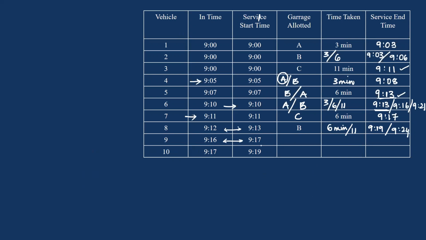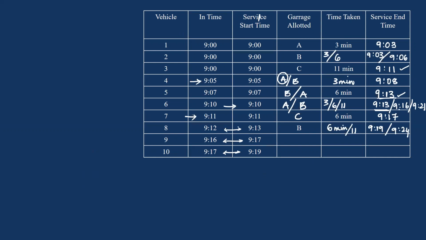Now coming to this, no garage is free between 9:16 and 9:17, isn't it? Clear? And no garage is free between 9:17 to 9:19. Clear? Now at 9:17, which garage is free?